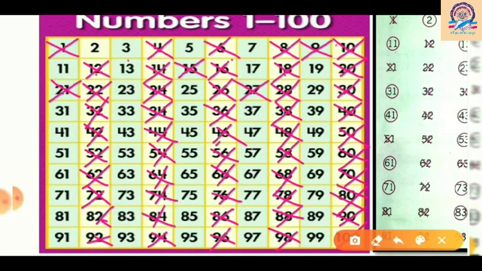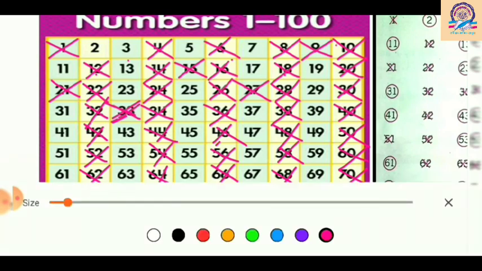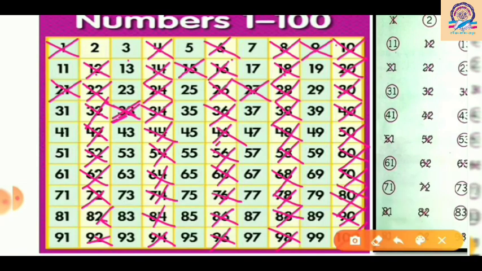Okay, so now we have to cross out all the multiples of 3. So 30 is crossed out. Now next is 33, then 36 is already crossed out here. Let me take another color. Okay, black I have taken. Now 33 was crossed out. Now 36, 39, yes, it is already crossed out.